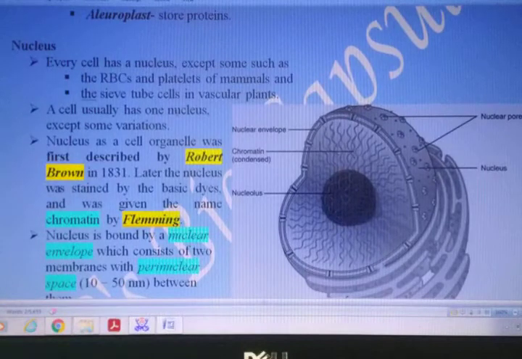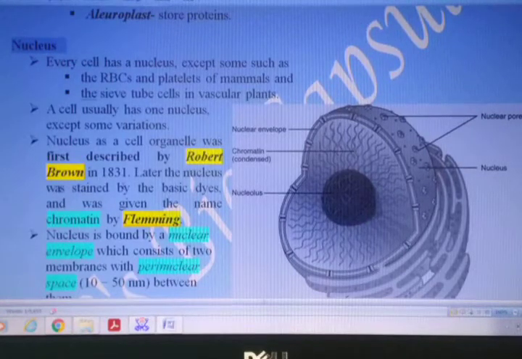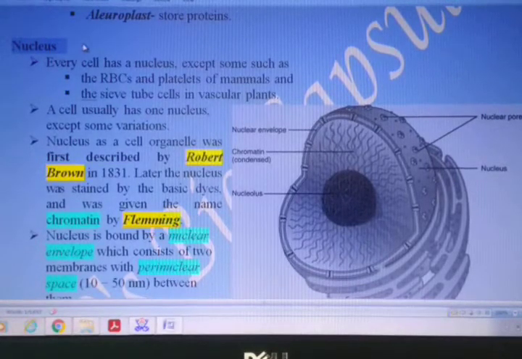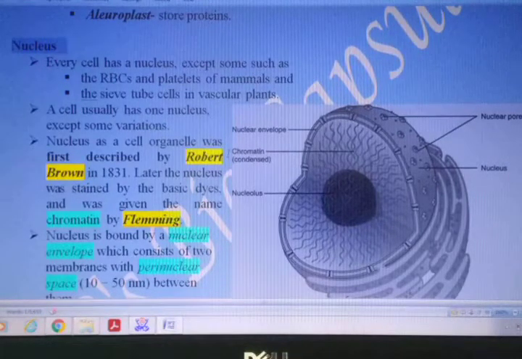Now coming to the next organelle, which has the main control over all other activities of a cell, that is called the nucleus. Now every nucleus has a structure that we have been discussing from the classification chapters: in case of eukaryotes the nucleus is well developed.